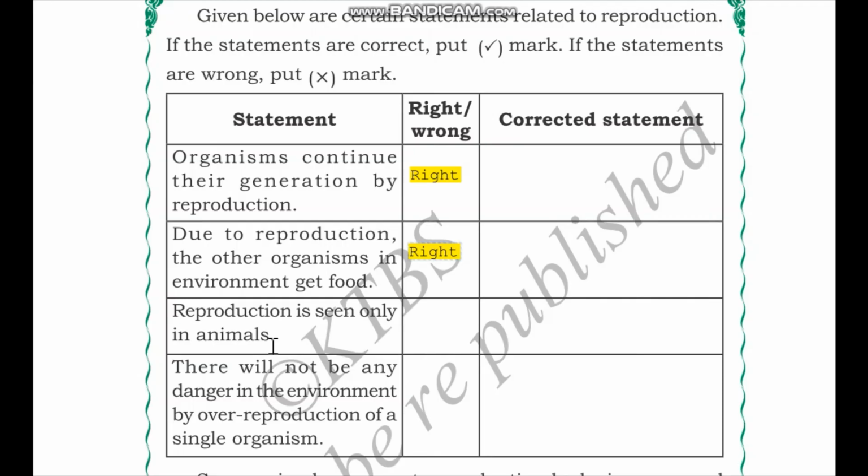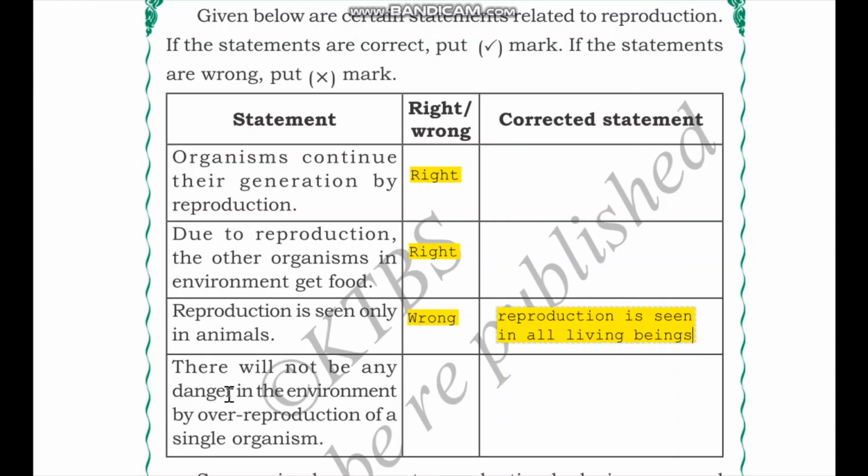Plants reproduce through different mechanisms. One of them is through seeds. And reproduction is seen not only in animals but in all living beings. So this statement is wrong, and the corrected statement is: reproduction is seen in all living beings.